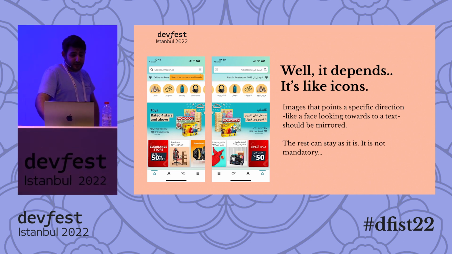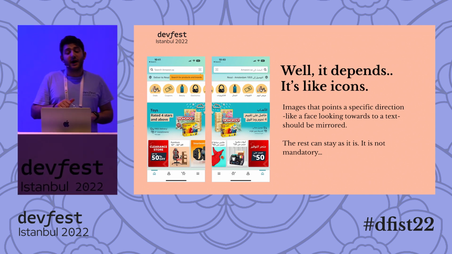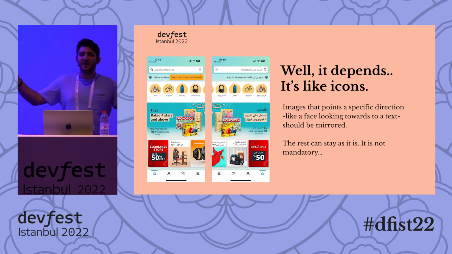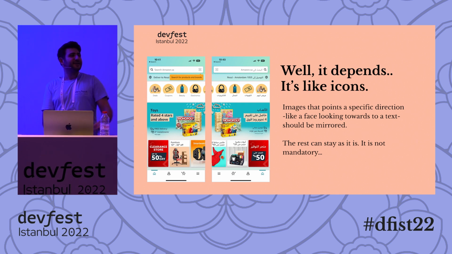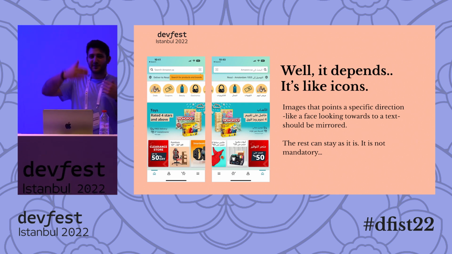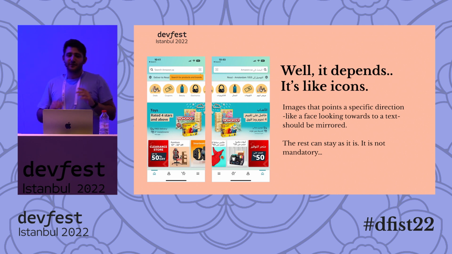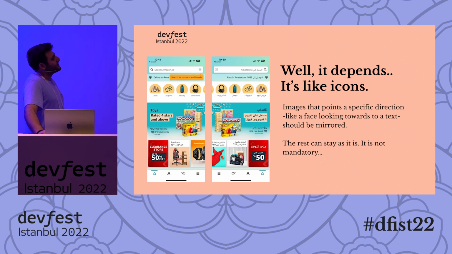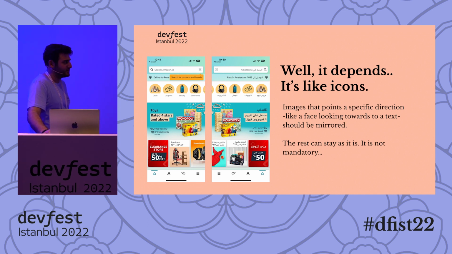But on the other hand, you don't need to do it for all images unless they are pointing out a specific direction. You've all seen sign-up pages with a guy looking to the left and showing the form fields, or campaign images. If you have a guy or girl looking in a specific direction, yes, you should mirror that one. But don't mirror the image itself. It's still so much funny. So try to find someone looking to the right. And the rest can stay as it is. It is not mandatory unless you are a very crazy graphic designer. Those people are quite interesting.